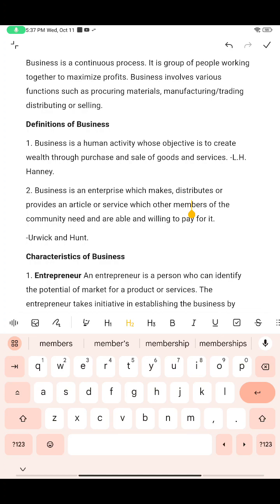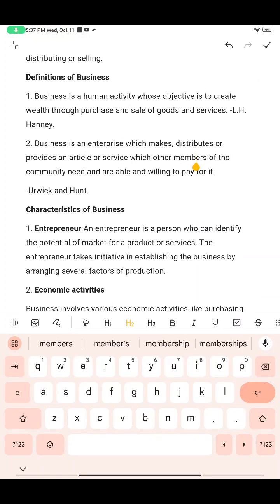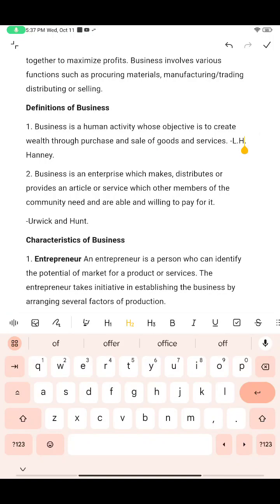The exact, proper definitions of business are these two, first point and second point. These are given by L.H. Haney and Ervin Hunt. You can just read this. Business is a human activity. What will be the main goal of the business?